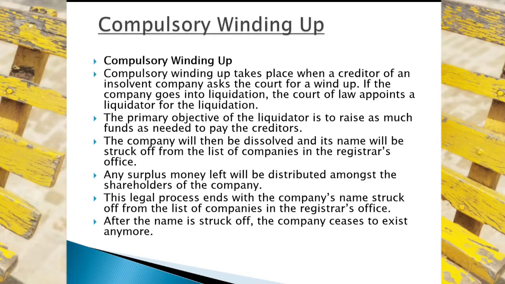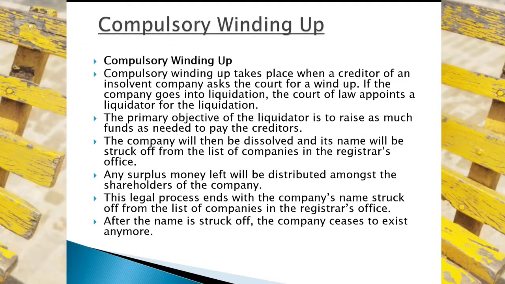Without an insolvent situation, the company can't be compulsorily wound up, because there is a provision. According to section 136 of our Companies Act, and according to the Insolvency Act 2063, section 4, certain criteria are mentioned for compulsory winding up.